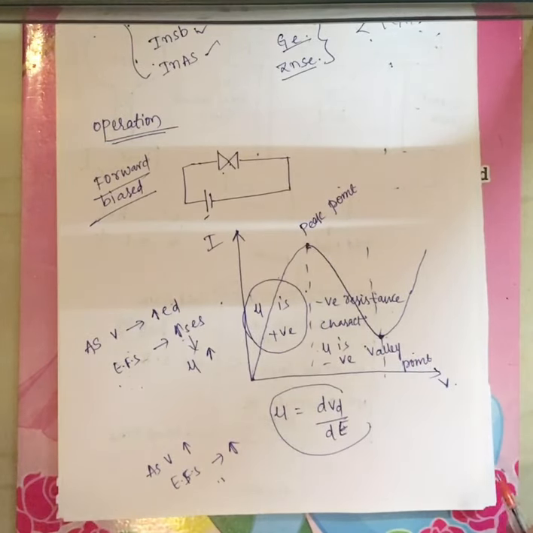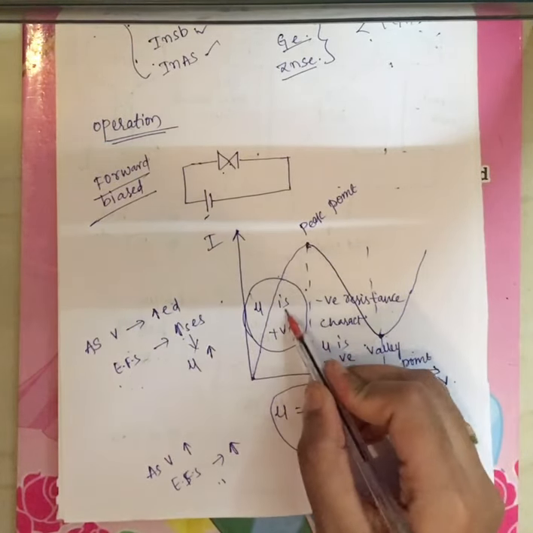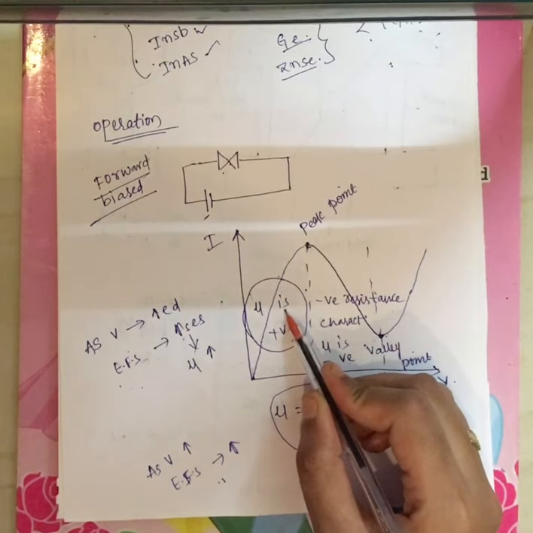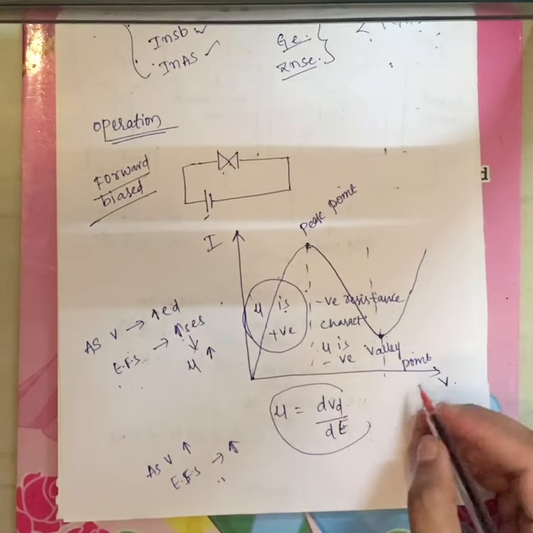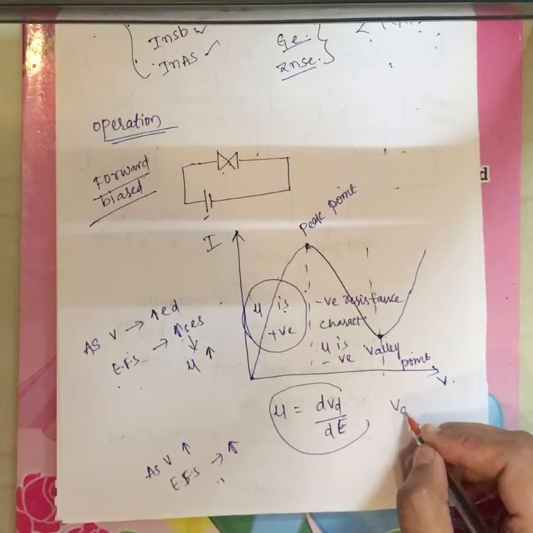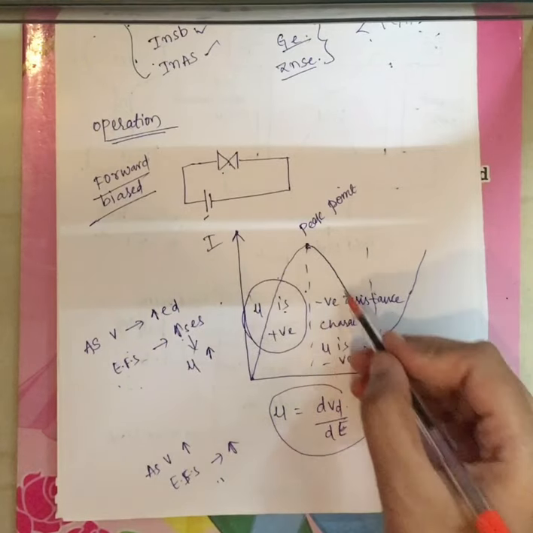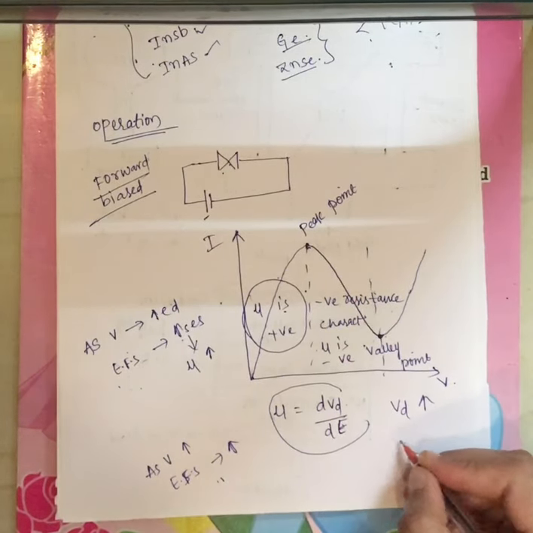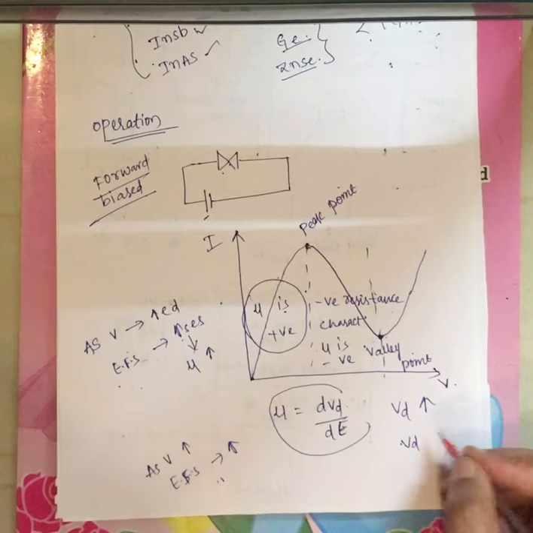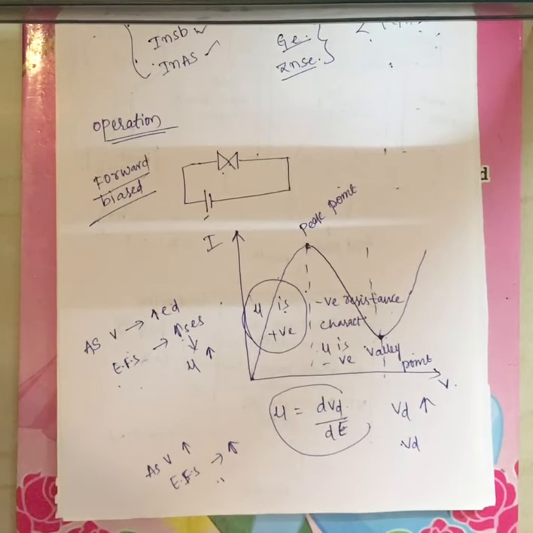As we increase the voltage initially, mobility is positive in this region. Based on this relation, the drift velocity Vd also increases.